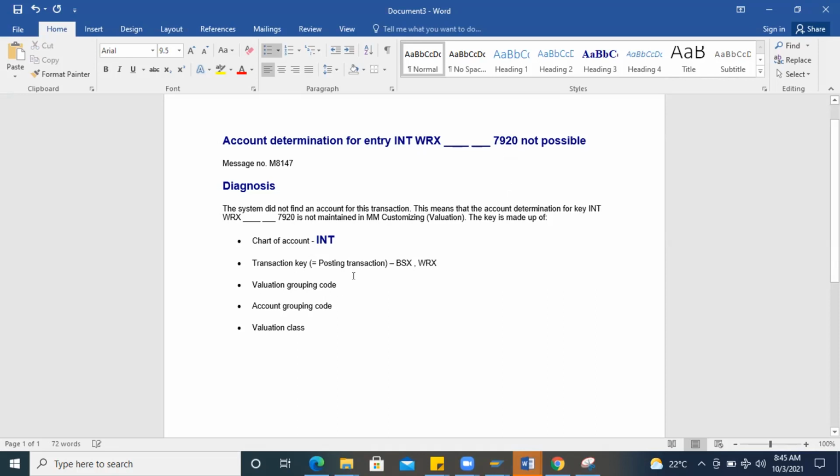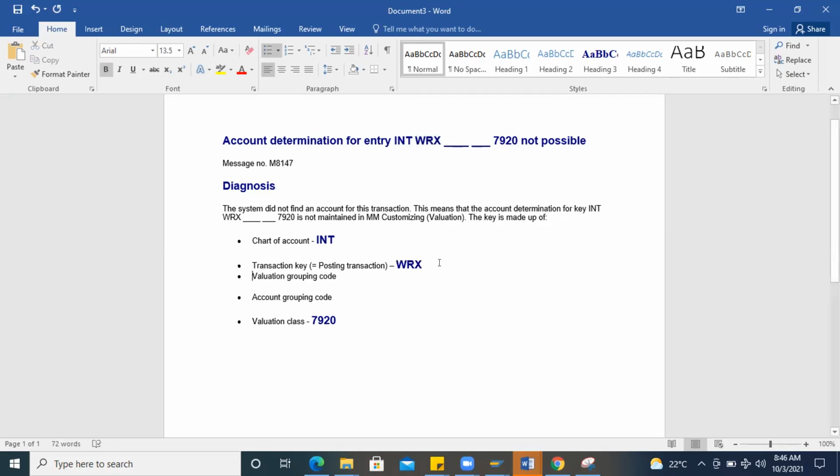And there will be a valuation grouping code, which means if you want to group for valuation, like if you have one plant as a valuation area and for that you want to do some account determination process, then you can choose that code also. For example, you have 10 plants in a single company code and you want to group all 10 plants. Then the valuation grouping code can be maintained. Account grouping code is also there, and valuation class is there. From here I'll pick up these three details: 7920, and this WRX is the transaction event key.